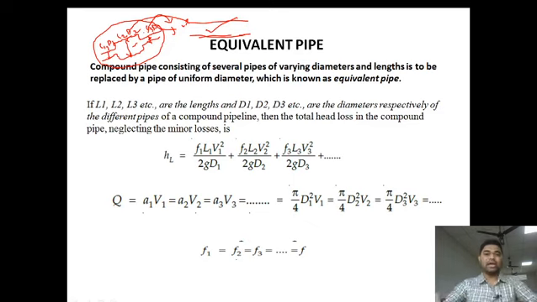These are nothing but different diameters of the pipes of a compound pipe. Then the total head loss. What is the formula for total head loss?